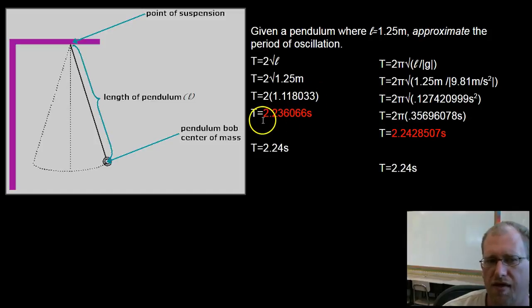1.118033, that is 2.236066. Now this number and this number are not the same, but I only have 3 significant digits, which means I'm supposed to round to here. 2.236 is 2.24. 2.2428 is 2.24. So it doesn't make a difference with only a couple of significant digits which of these equations you use, and this is a ton easier, okay?